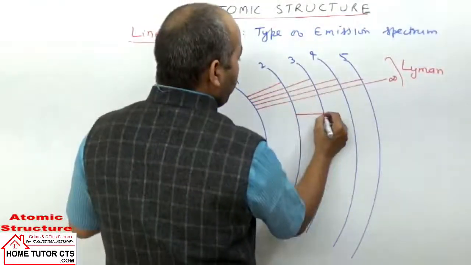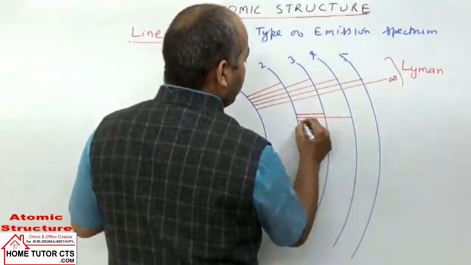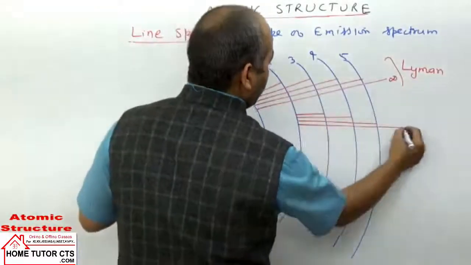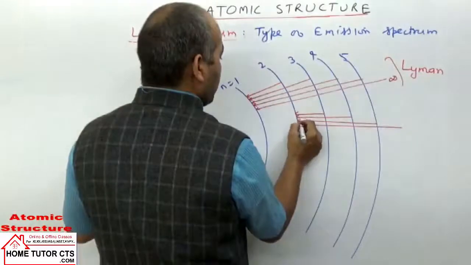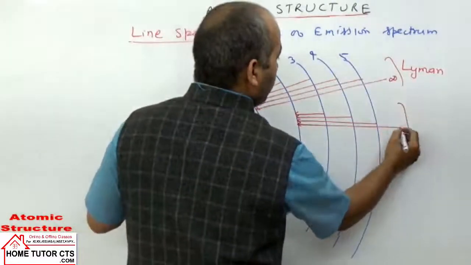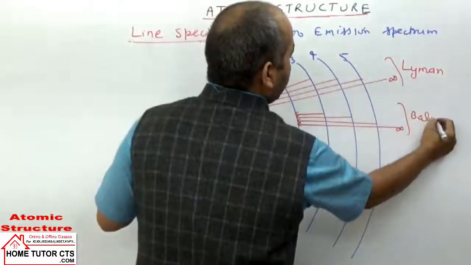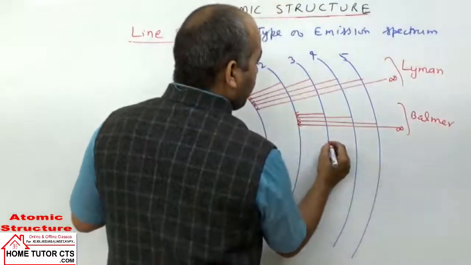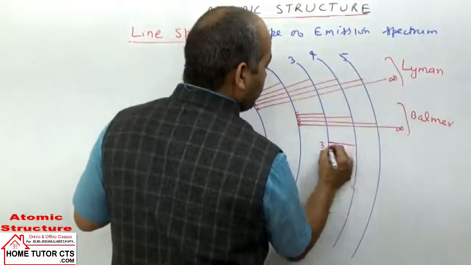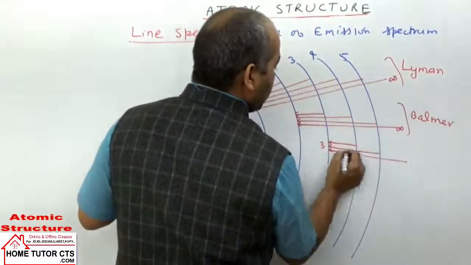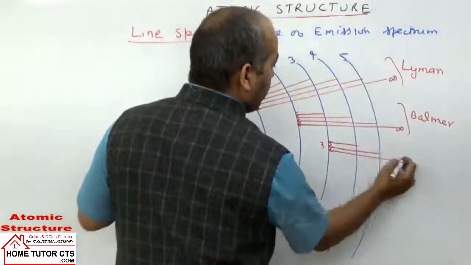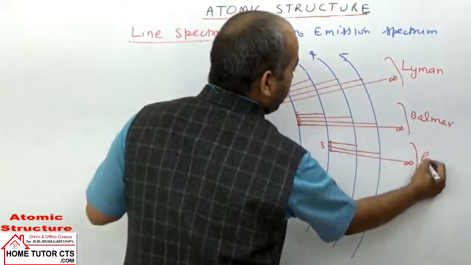Electron coming to the second orbit, all the lines are of the Balmer series. Electron coming to the third orbit, from 4, 5 or infinity, lines of the Paschen series.